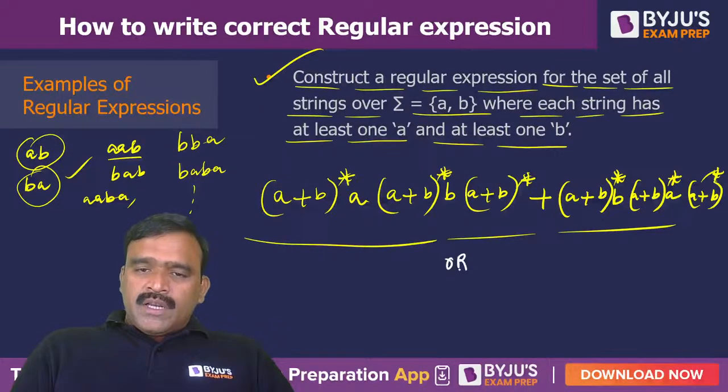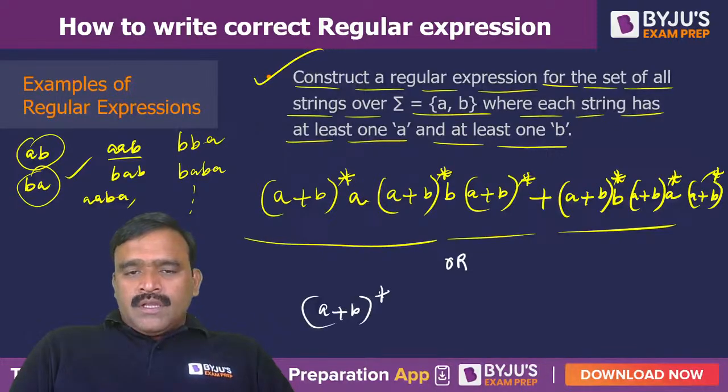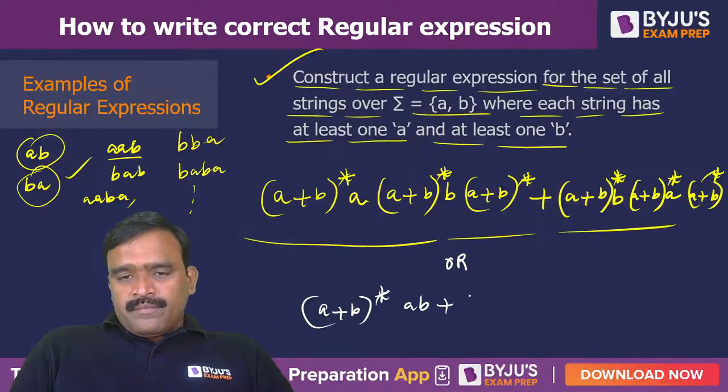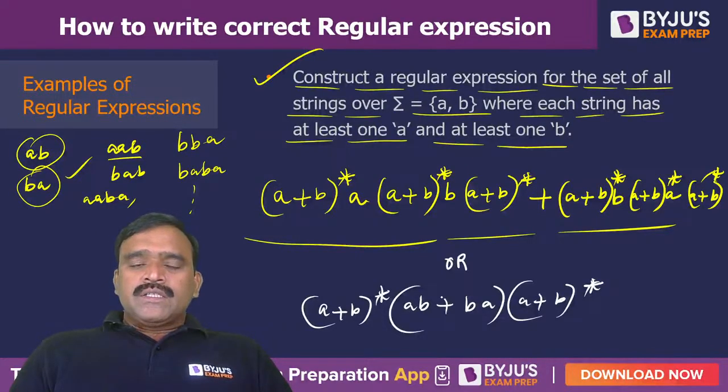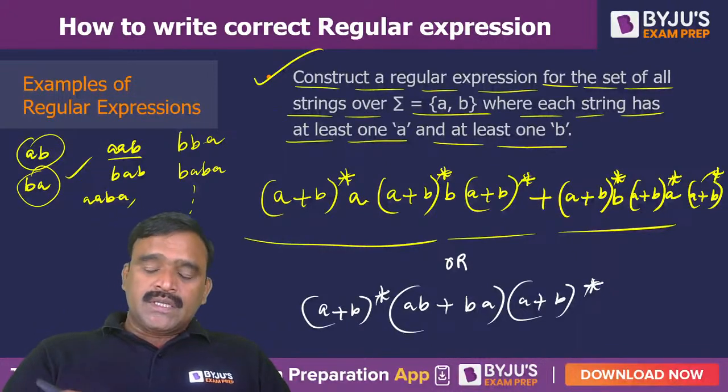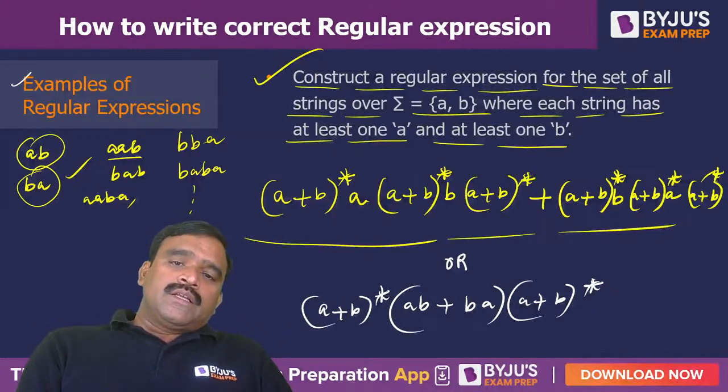It can also be written like (A+B)*, either AB or BA, followed by (A+B)*. So whatever string has at least one A and one B will work out here. And the only condition is that wrong strings should not be accepted and right strings should not be missed. That is the criterion. That is another example.